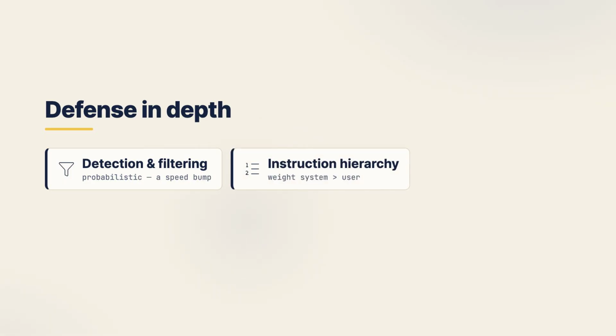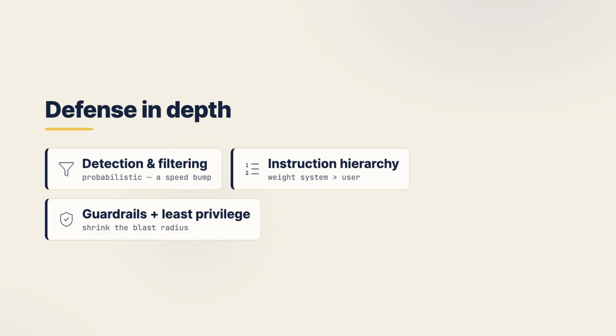Layer 2 is instruction hierarchy, or privilege separation inside the prompt. Modern models are trained to weight a trusted system message above user content, and good design keeps the two clearly delimited and keeps reinforcing: treat the user's text as data, not as commands. This helps, it raises the bar, but it still lives inside that single text stream, so determined injection can still win. Layer 3 is guardrails and least privilege around the model. Scope what the model is even allowed to reach. Minimal tools, minimal data, no secrets in the prompt, limits on output length and content. If the blast radius is small, then a successful injection simply does less damage.